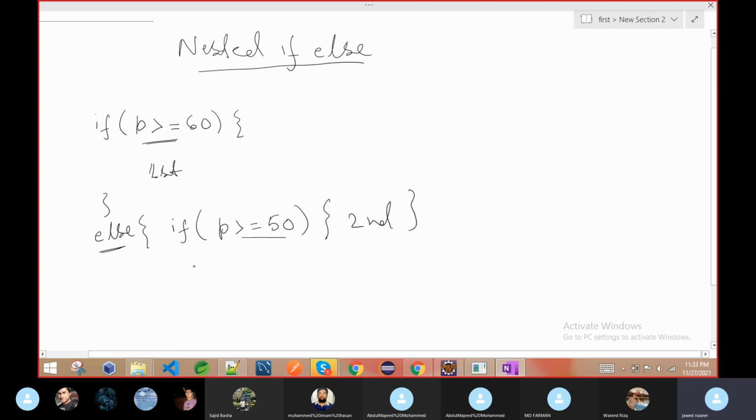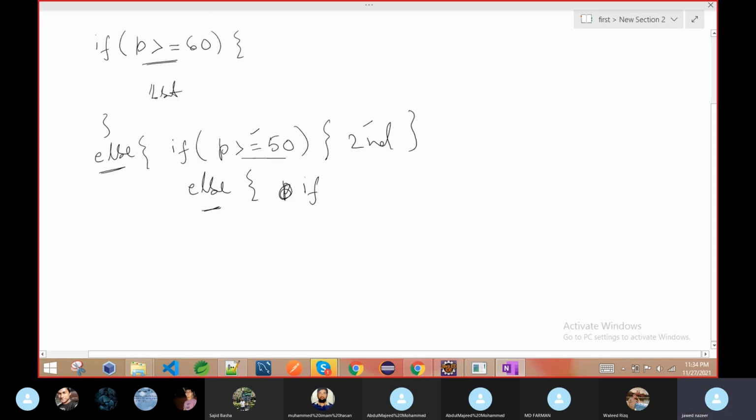Maybe there is a chance it is no. Again else. Then we come here. If this condition is true, it will come here and it will not go to the else part. Again, when I get the answer, I will not move ahead. Now suppose this is again the problem, then again we go inside the if. Then I will check, is percentage greater than or equal to 40? If this condition is true, then we will say okay, third division.